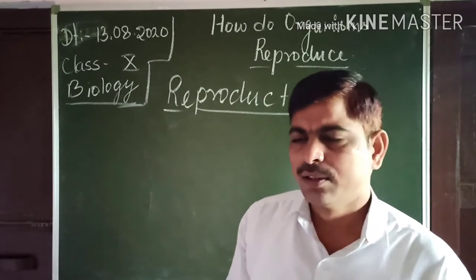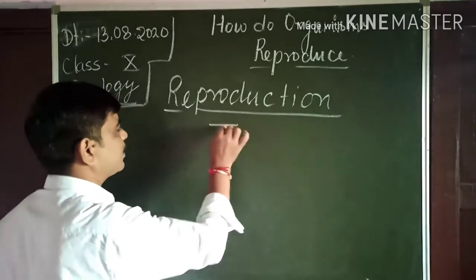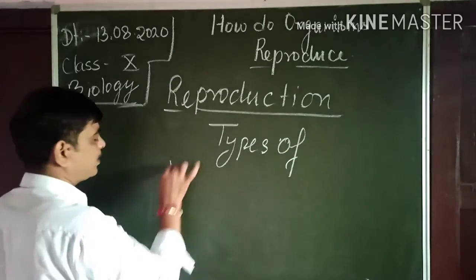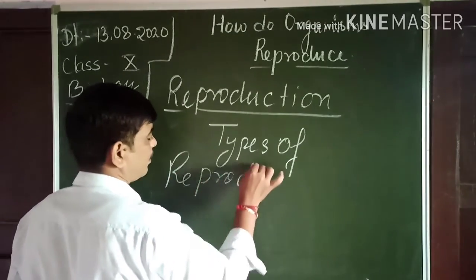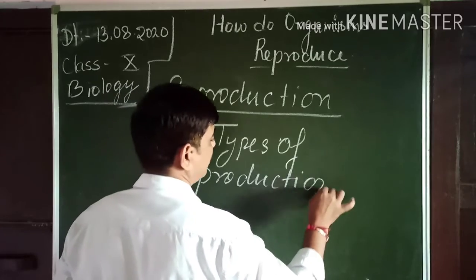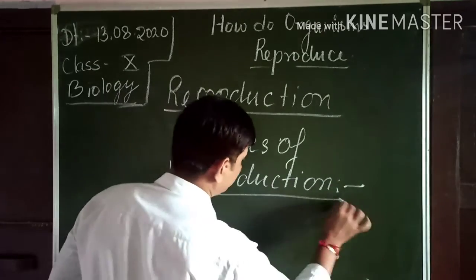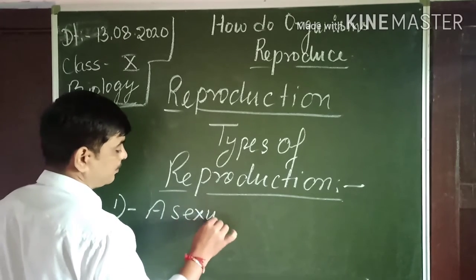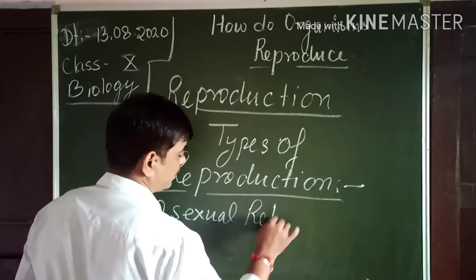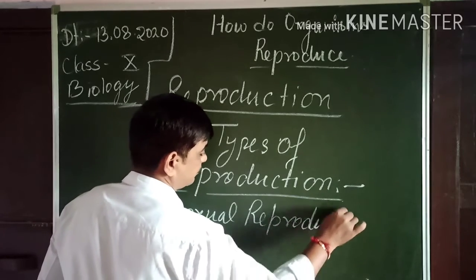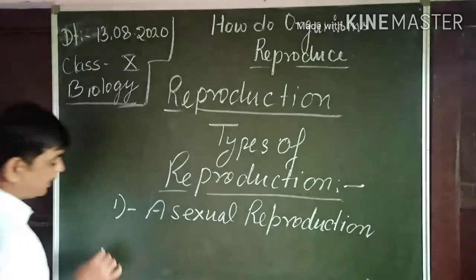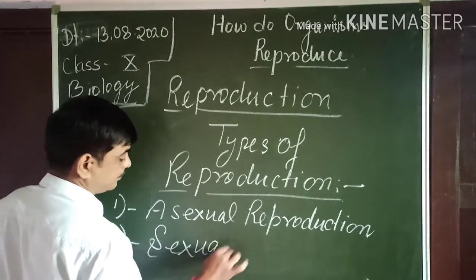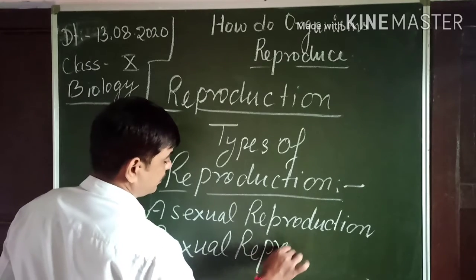There are two types of reproduction. As you studied previously, one is asexual reproduction, and the second is sexual reproduction.